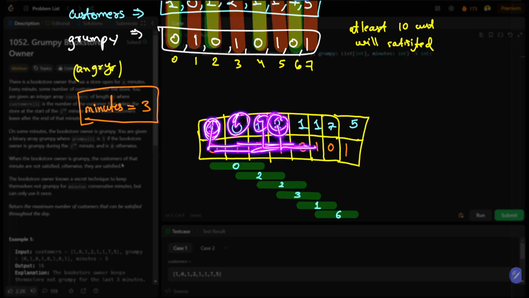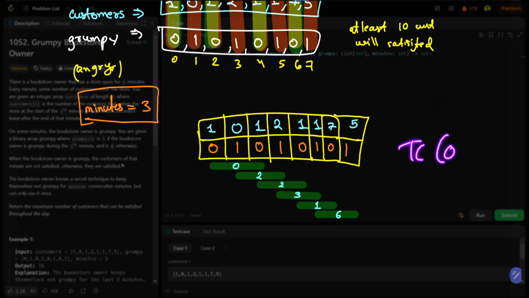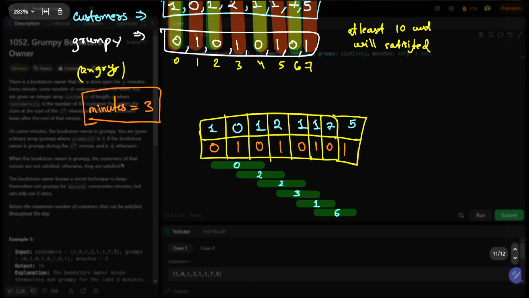Okay, if I make the consecutive 3 from here, from here, from here, it will take order of n into m, because we are iterating m times for each of the n items. Okay, for each item I will be iterating m times. So it will give me the time complexity of order of n into m, where m is the minutes. Okay, so we need to optimize something.